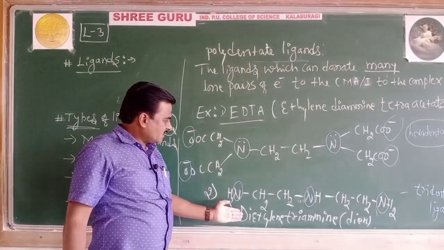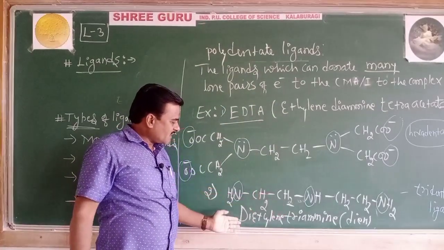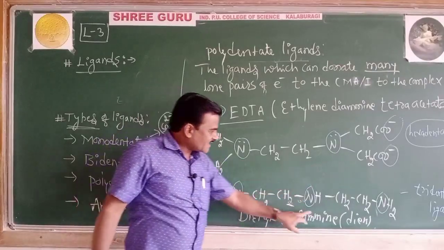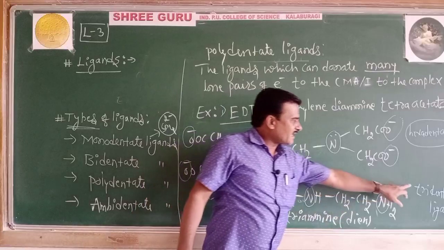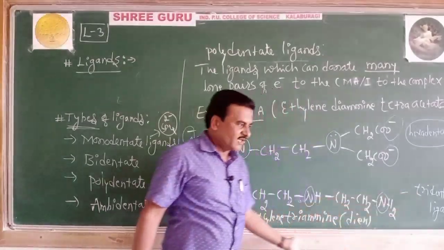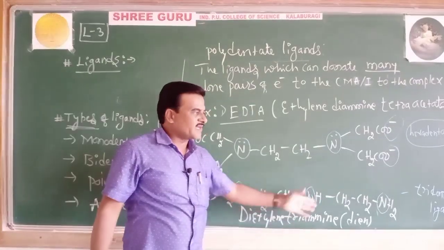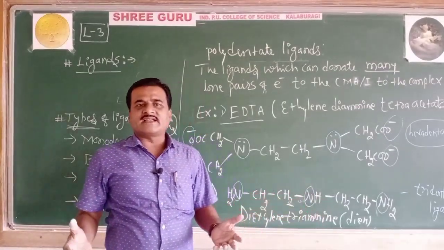Next is triethylene tetramine, which is also an example. Diethylene triamine, dien, is tridentate. Similarly, triethylene tetramine is an example of a tetradentate ligand.